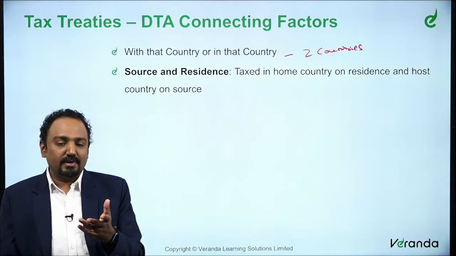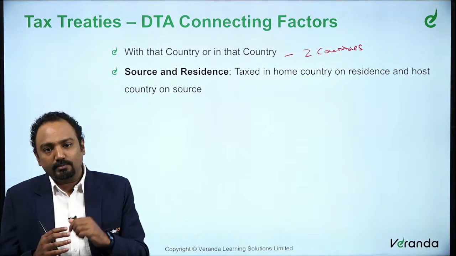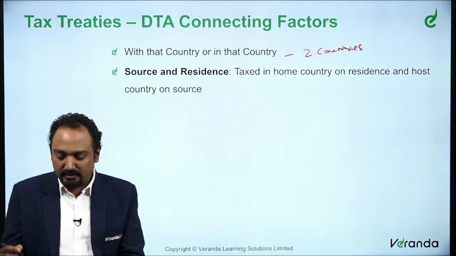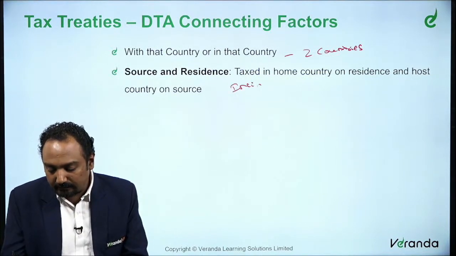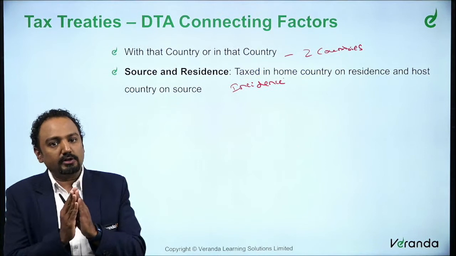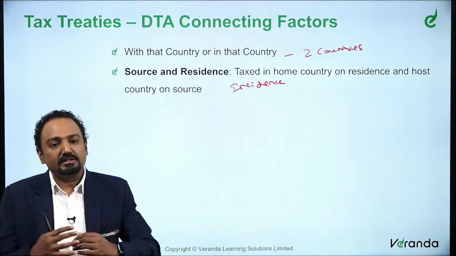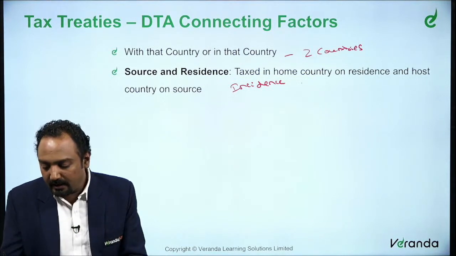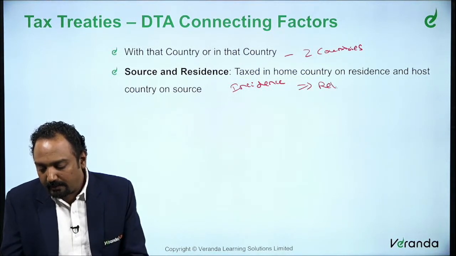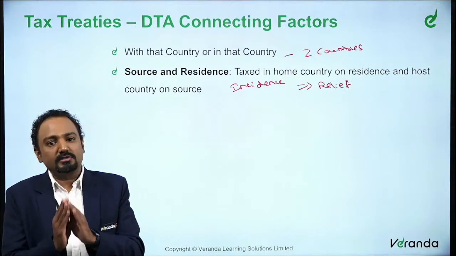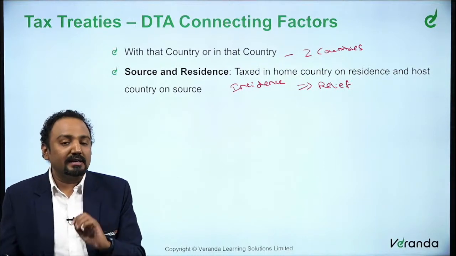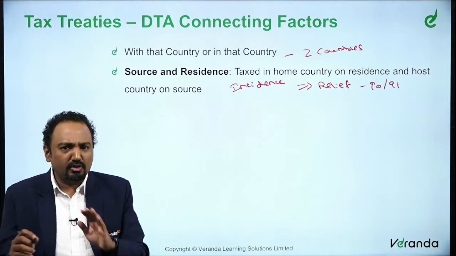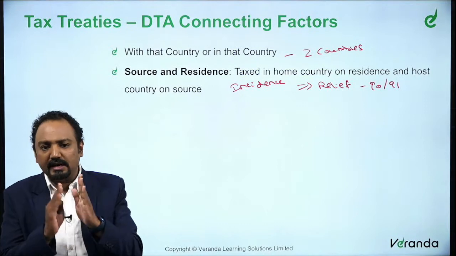As we have already discussed earlier, there are always two types of taxation. So that is the incidence of taxation. When you talk about this incidence of taxation, there are two scenarios. One is source based taxation, another is residence based taxation. We had discussed this in detail when we were talking about the relief provided, right? When we discussed the relief provided, do you remember what sections we discussed when we were talking about the DT relief? We discussed section 90 and 91. It was also about 90A, but we will restrict to 90 and 91.